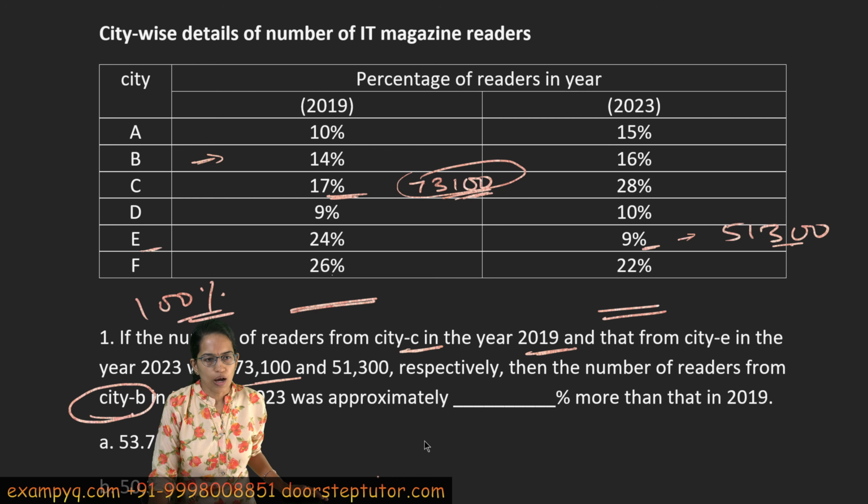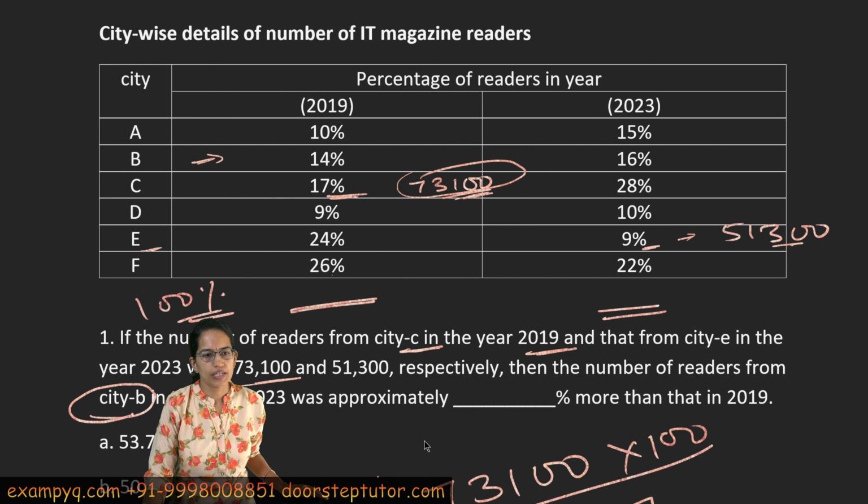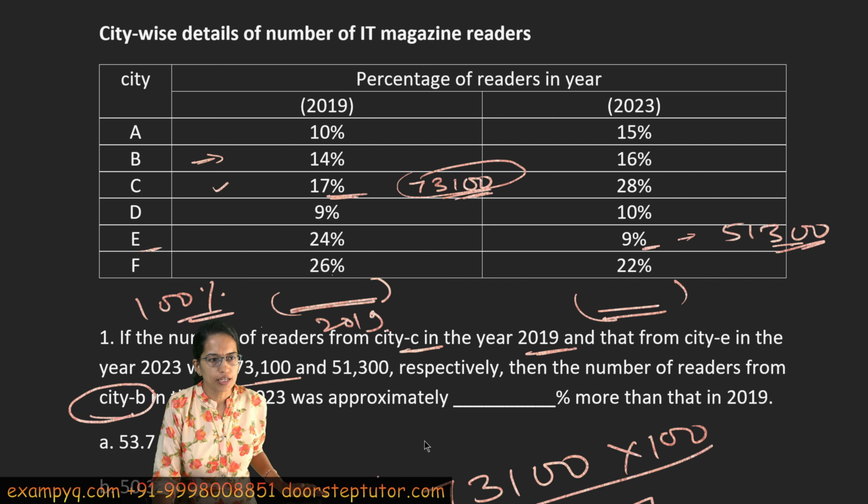How much would be the total population? 73100 multiplied by 100 divided by 17 would be the total population for 2019. Then calculate in the same way: 51300 multiplied by 100 divided by 9, since it's 9%. That gives you the total population for 2023. From these total populations, you find city B's 14% for 2019 and 16% for 2023.